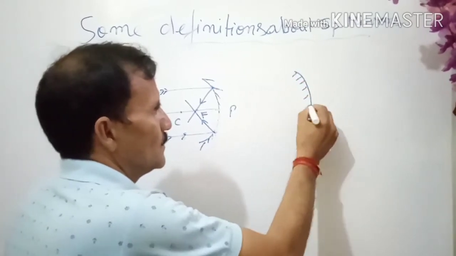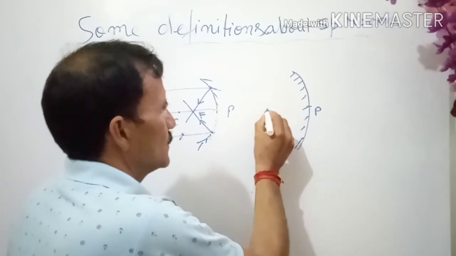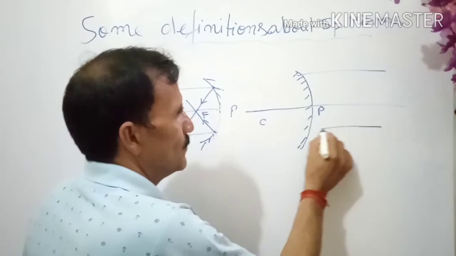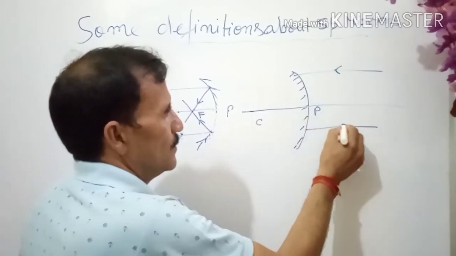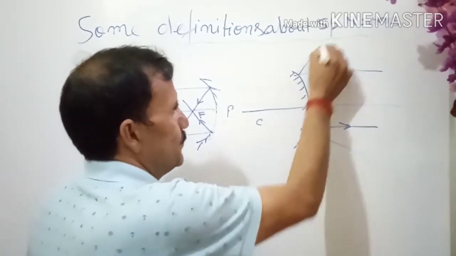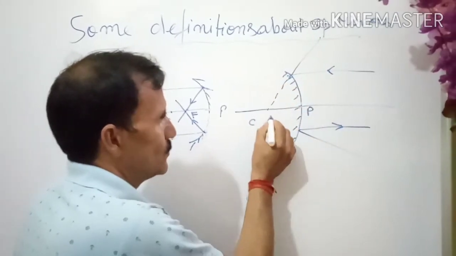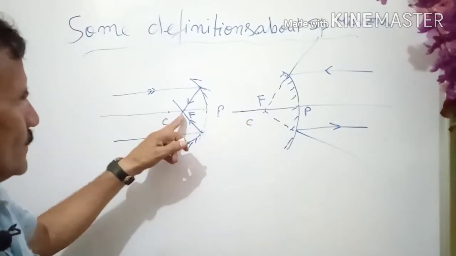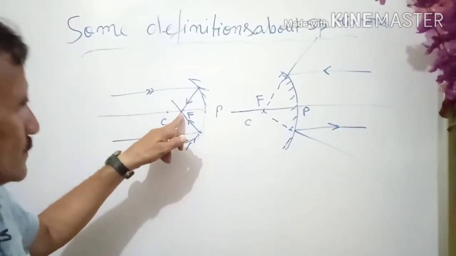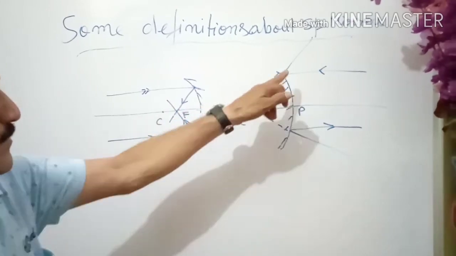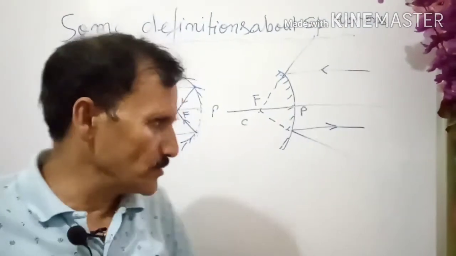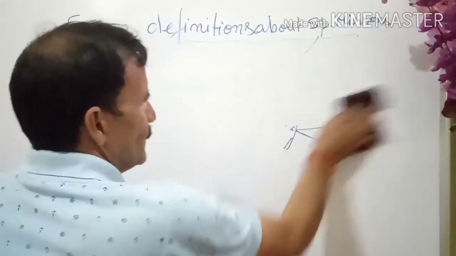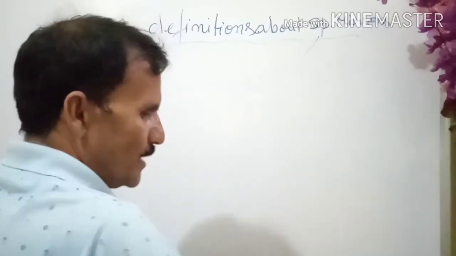What is happening here? It is the pole. It is the center of curvature. Here rays parallel to the principal axis appear to come out from the focus, and here rays meet at the focus after reflection. So better you have understood. Now suppose you are wishing to write the definition, so how will you write? You can make it with the help of the figure.